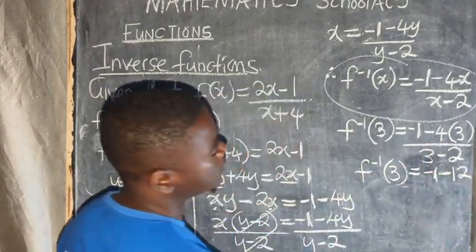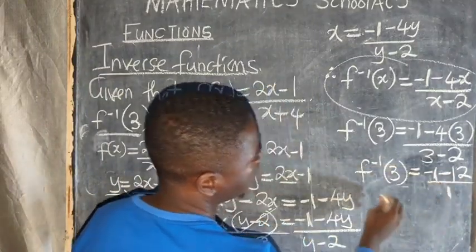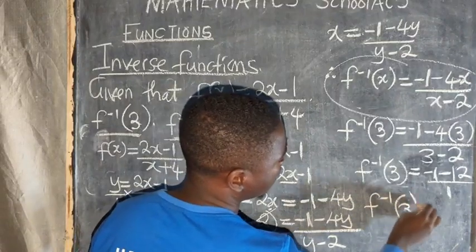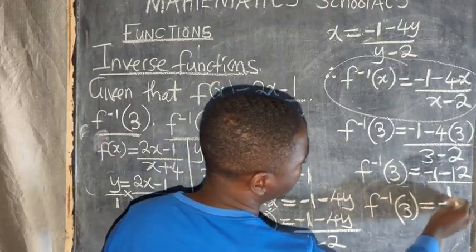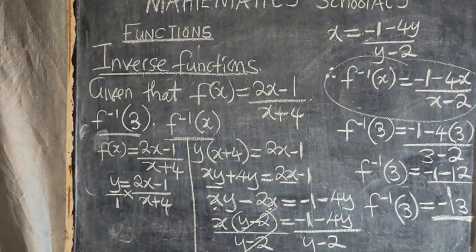When you multiply, you get a 12. Here, over 1. Then finally, your answer is f inverse of 3 is equal to negative 13. So negative 13 is our answer.